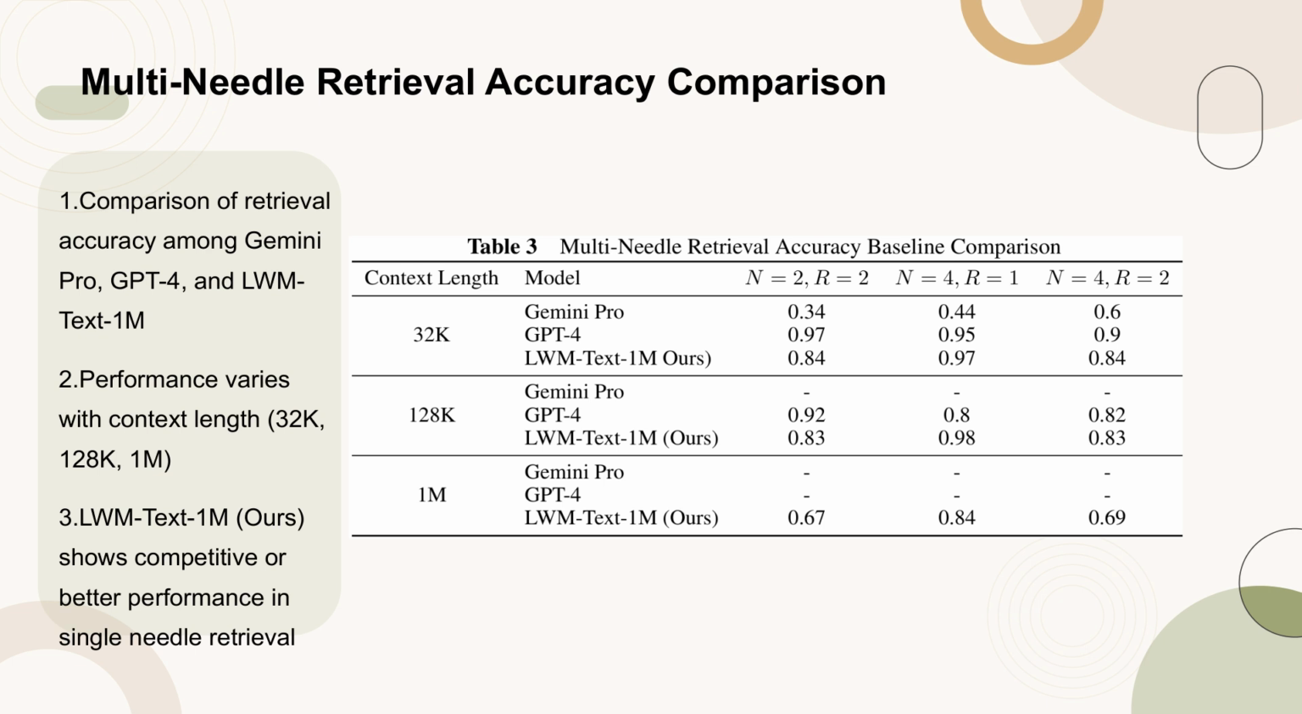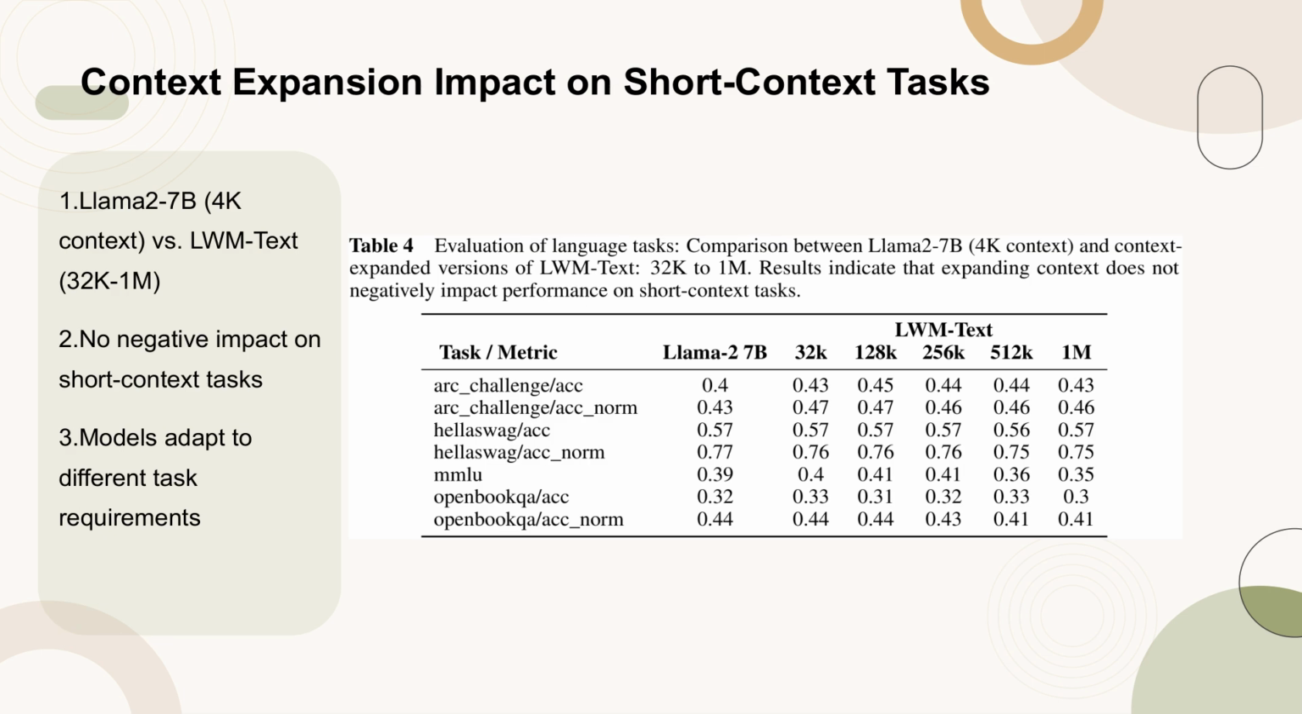in longer context models. Table 4 provides a detailed comparison of the Llama 2-7B model with a 4K context against its context-expanded counterparts, ranging from 32K to 1M tokens. The evaluation covers various language tasks, showing that increasing the context size does not degrade performance on short context tasks. Instead, models with larger context capacities maintain or even improve their performance across these tasks. This suggests that context expansion does not hinder the model's ability to handle short context tasks effectively, highlighting their adaptability to different task requirements without compromising efficiency.